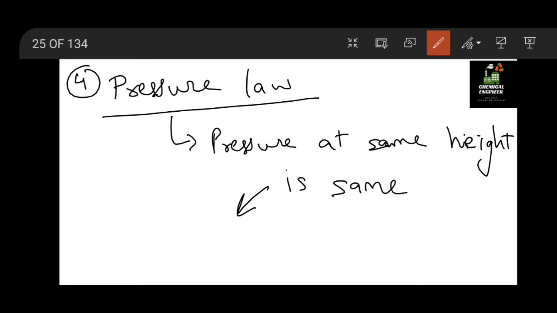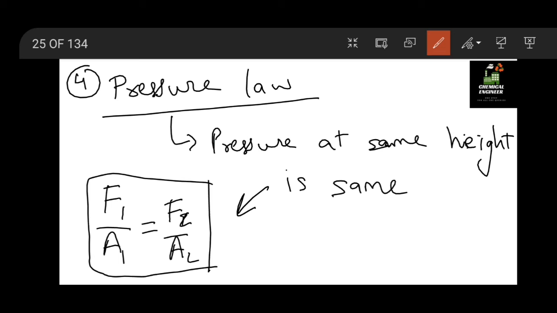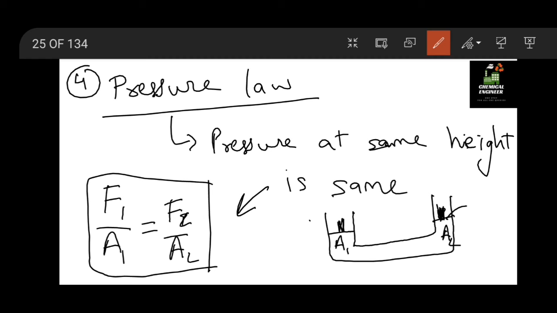From this we get F1 by A1 equal to F2 by A2. This is generally applied for elevation with area. This is A1, this is A2, suppose this is a piston, the force here is F1 and the force here is F2. Remember it.